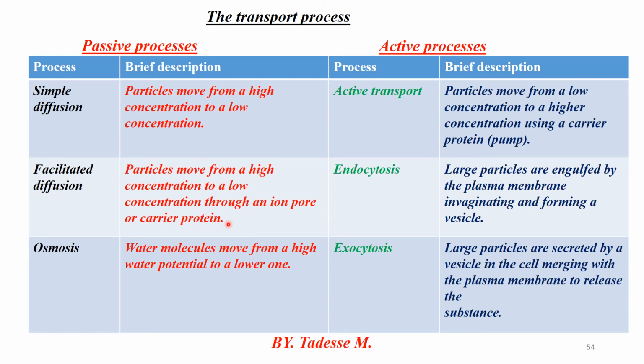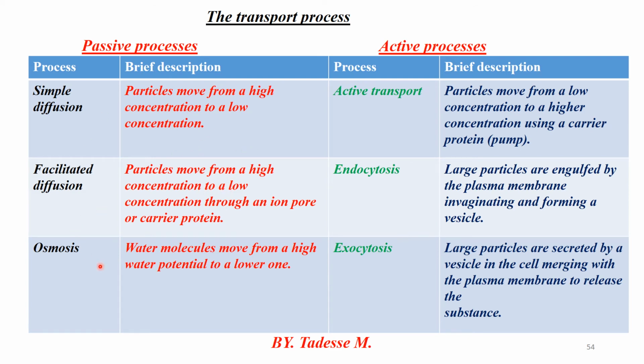In addition to this, it differs in that the particles must be helped to diffuse across the membrane, or the diffusion must be facilitated by carrier proteins or channel proteins with an ion. Therefore, that is the difference between simple and facilitated diffusion. Like simple diffusion, facilitated diffusion is affected by the same factors, with the exception that it is not the actual surface area of the membrane that determines the rate, but the number of carrier proteins and channel proteins present. That is one difference, but the other factors are the same.